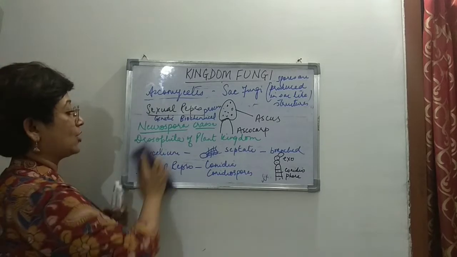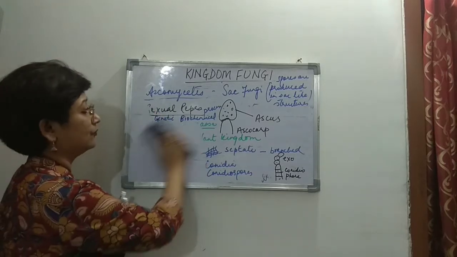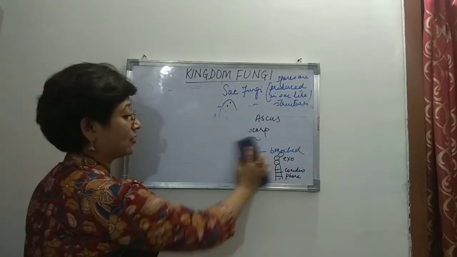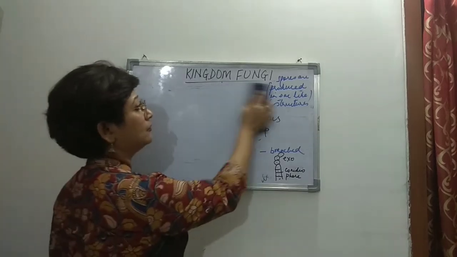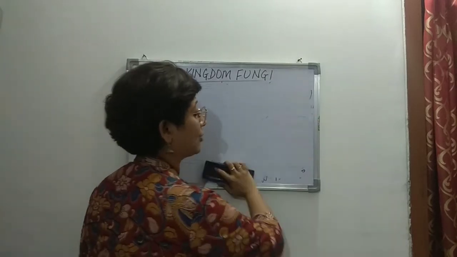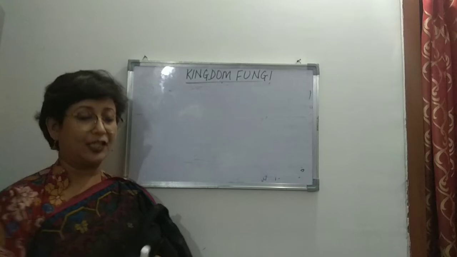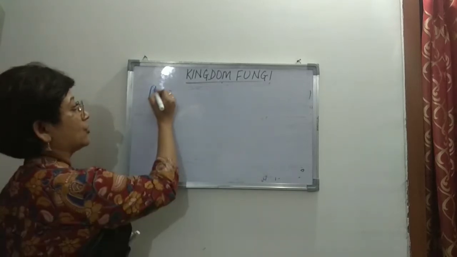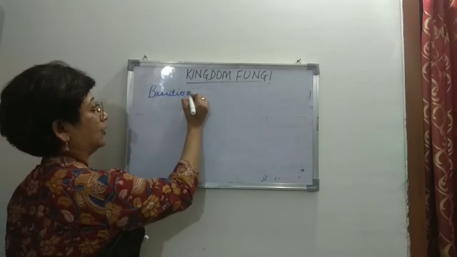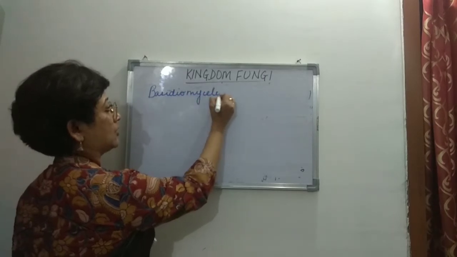So that's about Ascomycetes. And we move on now to the next group of kingdom fungi, which is Basidiomycetes.